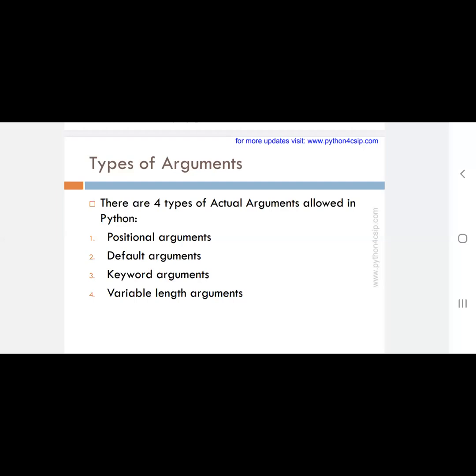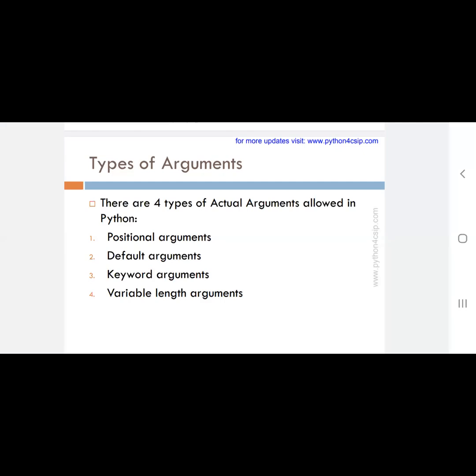And we have seen the example program for default argument. We have seen the simple interest program. Can you recall the programs which we discussed on Saturday? Yes, sir. Okay. Are you clear with the positional argument and default argument? Do you have any doubt in these two things? If you need, we will go for one more program if you ask me. Those who need it, you must ask.